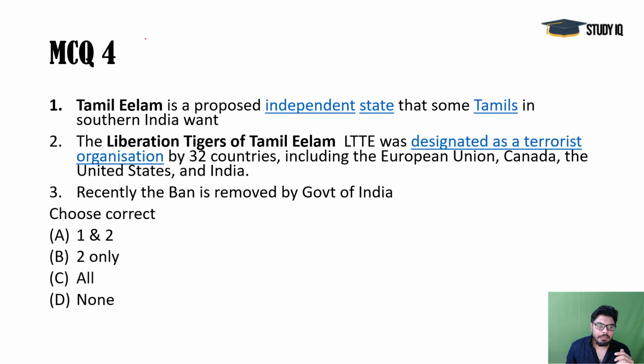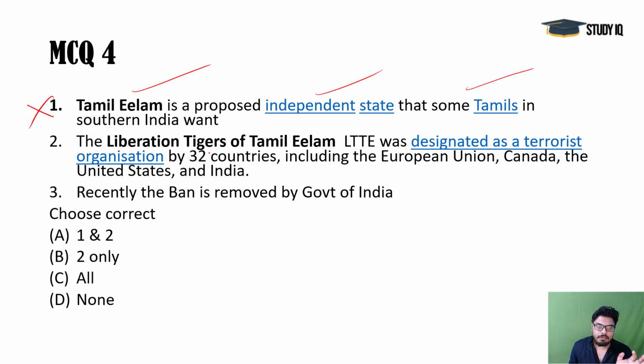Tamil Eelam, you see, Eelam used to be the Tamil name of Sri Lanka, and that was the ancient name. So the Tamil Eelam group was there in Sri Lanka, and this LTTE group was established in the northern Sri Lankan part. So they wanted an independent state for Tamils. So it was not in southern India, it was in northern Sri Lanka.